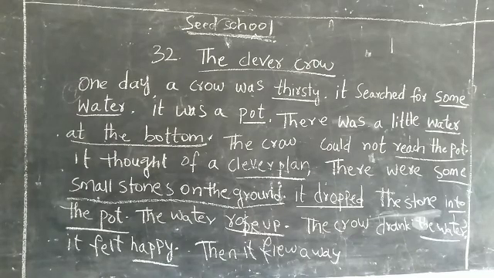Already I have given some paragraphs here, so dashes are there. You fill the dashes. So complete this paragraph only. Okay, children.